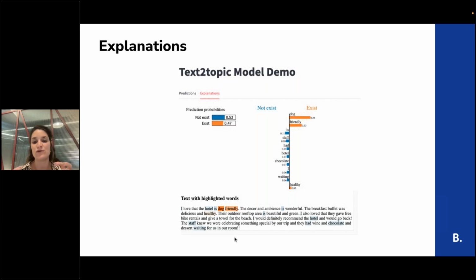It will try to create different variations of the text and delete some words. Then it will get prediction of the topic using different variations of the text. And then it learns which words affect most the prediction. So if we see that deleting the dog friendly reduces the prediction of the pet friendly by, I don't know, by 80%, we know these words are very relevant for the predictions, and this is how it's highlighted. Yeah, that's it.